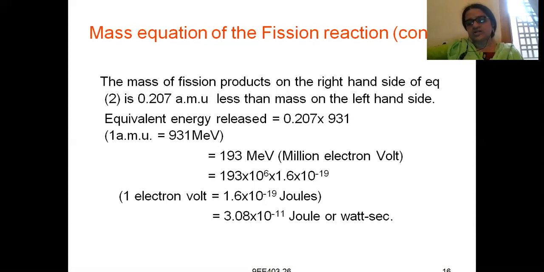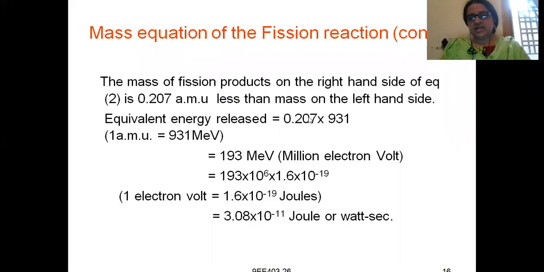The equivalent energy released by this 0.207 AMU is 0.207 into 1 AMU, which equals 931 million electron volt, MeV.